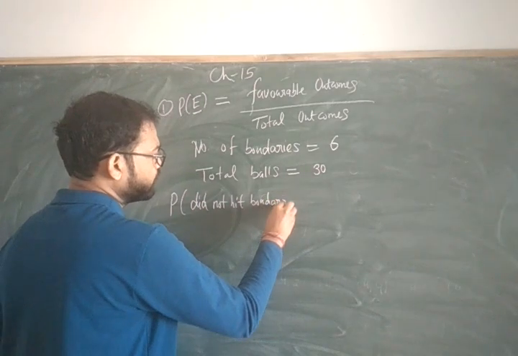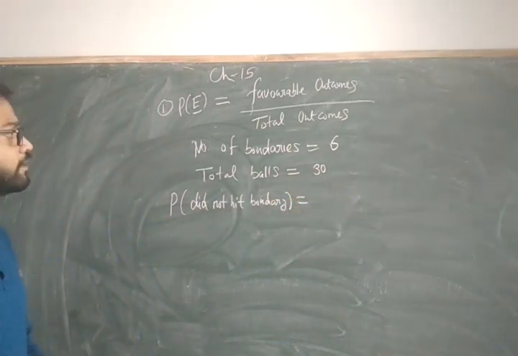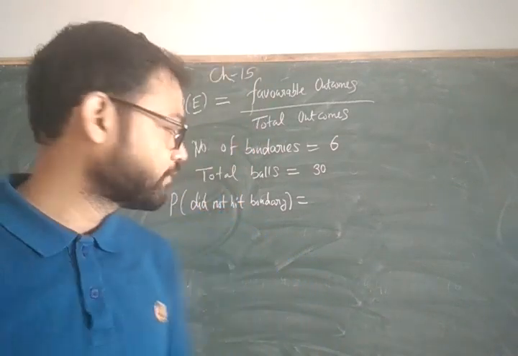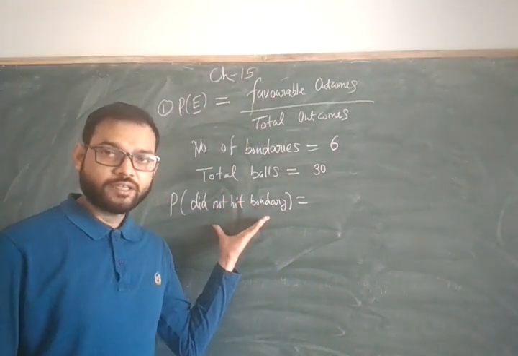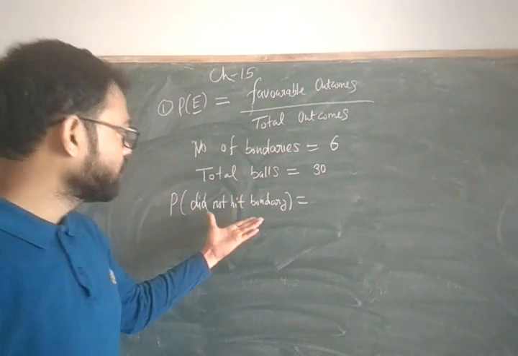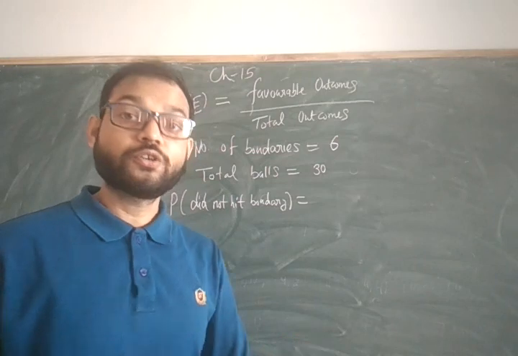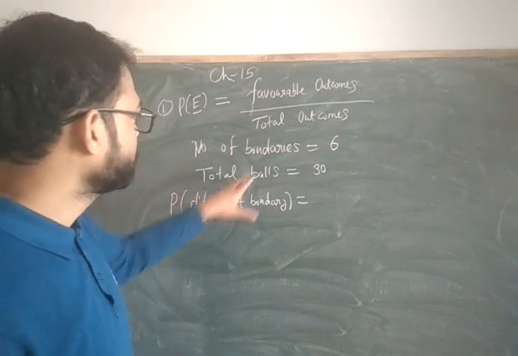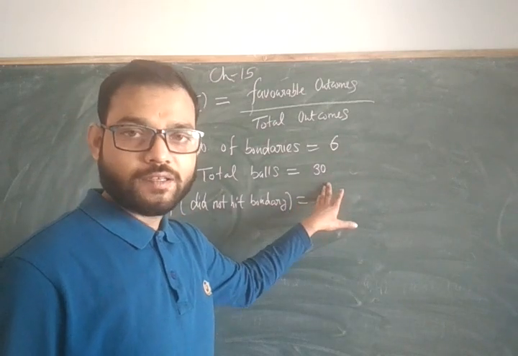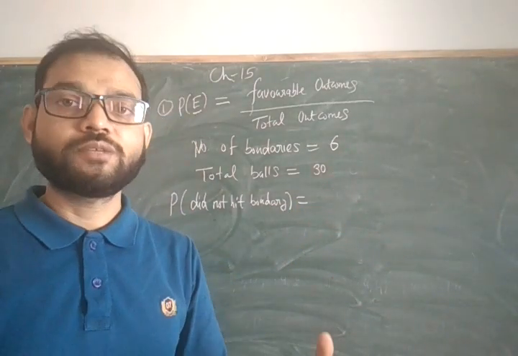So it's clear from the question also, as I told you, that the statement whose probability you have to find out, you have to write that statement here, and that will be your favorable outcomes. The question is: did not hit the boundary. You can see that boundaries she hit are 6 and 30 is the total balls which she played.